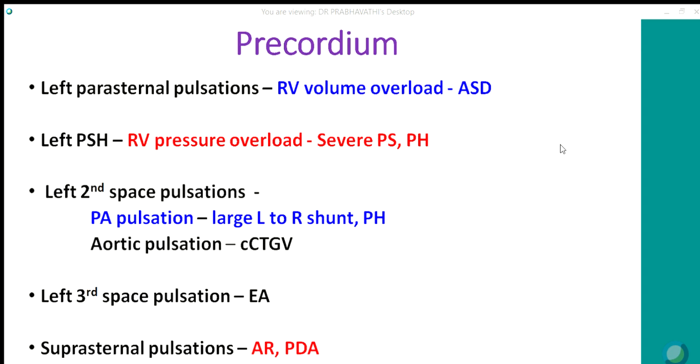Left third space pulsation, one of the causes is Epstein's anomaly. Other causes are truncus, absent pulmonary valve, that is cyanotic, and endomyocardial fibrosis. So in Epstein's anomaly, because RVOT is prominent, you can get left third space pulsation. Suprasternal pulsations, again because of increased flow or increased pressure, can be seen in AR, patent ductus arteriosus, and coarctation of aorta.